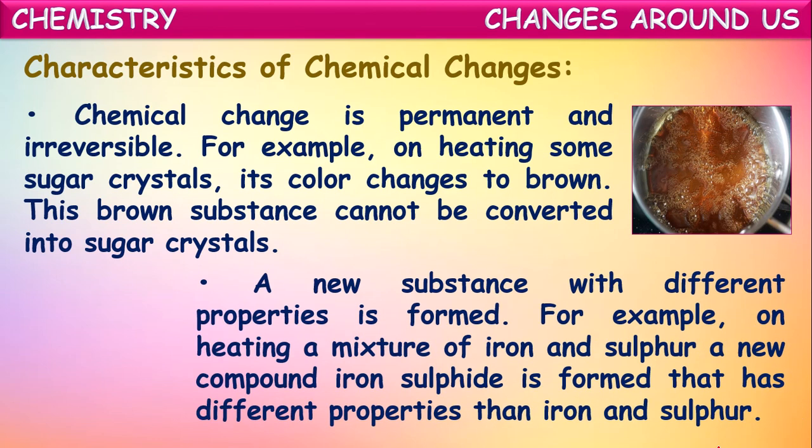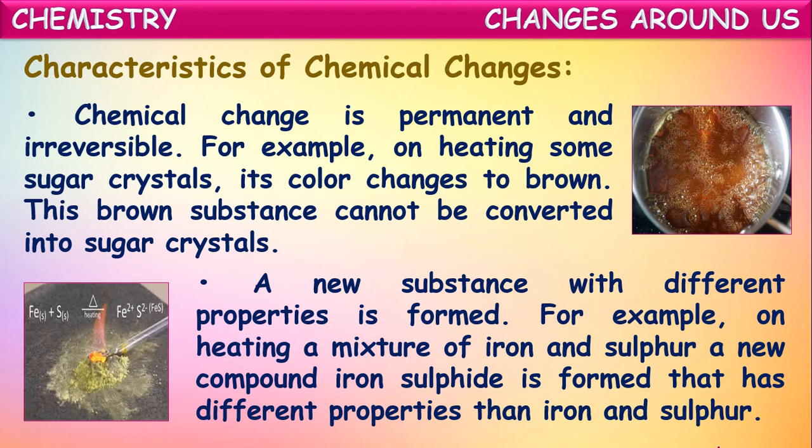Next, a new substance with different properties is formed. So a new substance is formed which has entirely different properties from the original substance which we have taken. For example, on heating a mixture of iron and sulfur, a new compound, iron sulfide, is formed that has different properties than iron and sulfur.